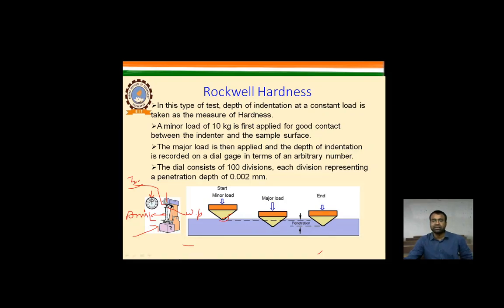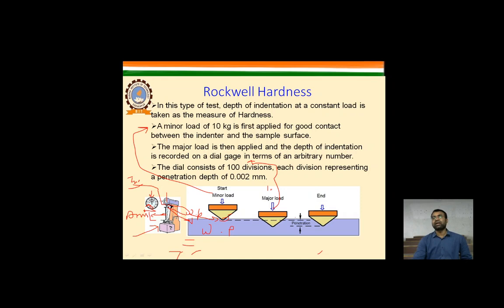You can see this is the workpiece which is placed here, and that indenter is here. We just touch it with the minor load, that is of 10 kilo. When we applied that, we move the dial indicator into the 0 position, and then we applied a major load of 100 kilo. That is the major load which we are applying.